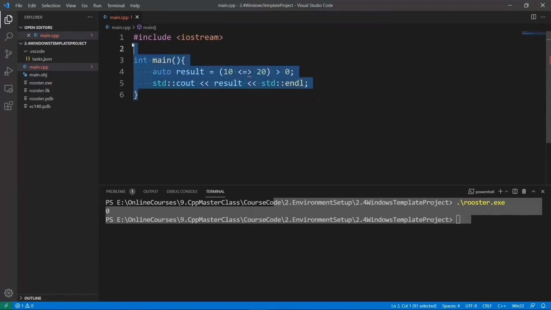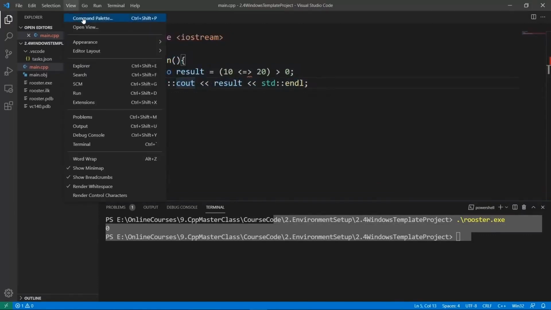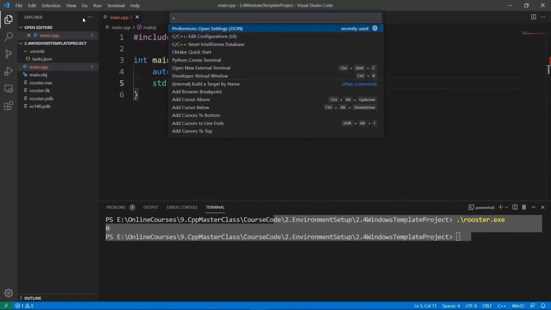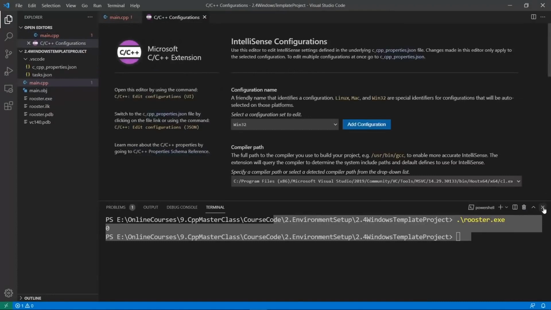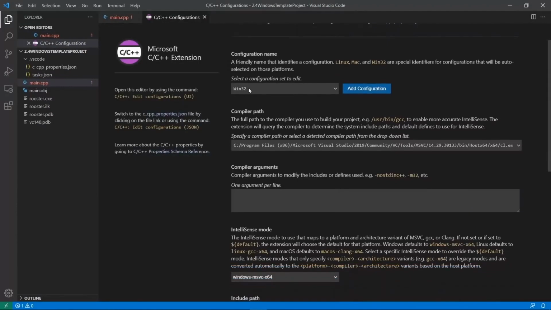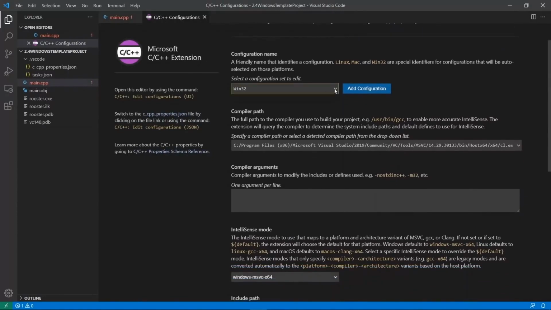Now, we have everything we need to start running C++ applications, but before I let you go, let me show you how you can set this up so that you have an easier time with regards to IntelliSense and whatever. So what we're going to do, we're going to go to our View menu and we're going to choose Command Palette. And in this, we're going to say C or C++. We can say something like this. And we're going to choose Edit Configuration UI. This is going to give us an option to configure things. And I want you to configure things on your system. So I am on a Windows system. Let's see the options we have here.